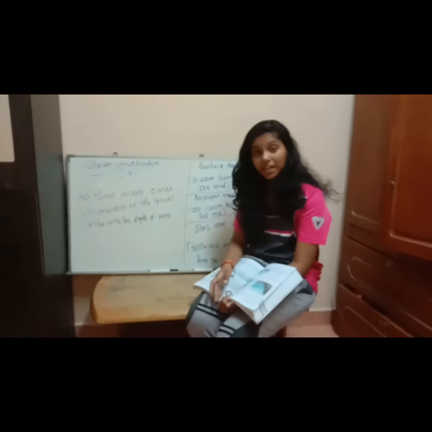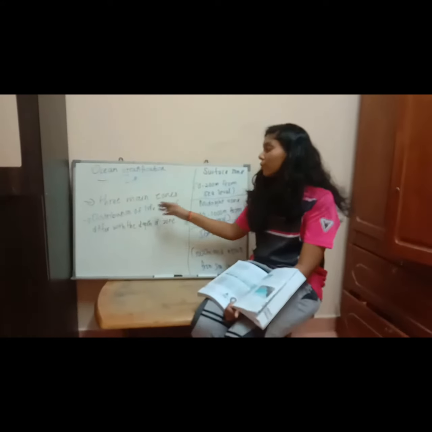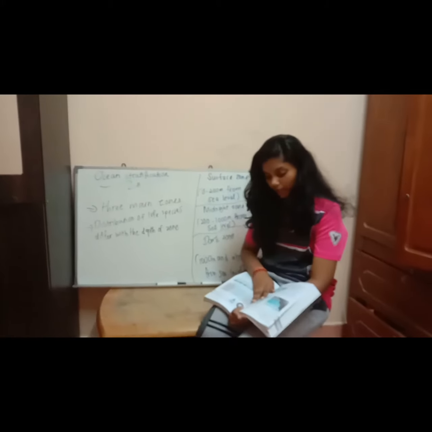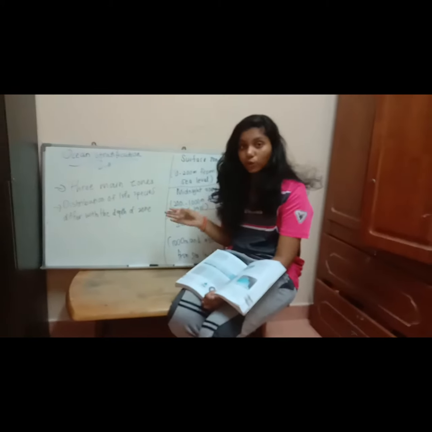Ocean stratification. There are 3 main zones in ocean stratification. Distribution of life species differs with the depth of the zone. Okay, now there are 3 main zones in the ocean.